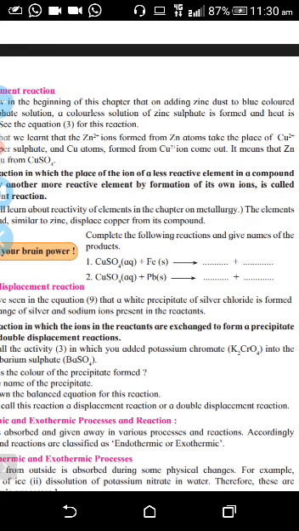You can take another example that is also shown, copper sulfate plus Pb. So any metal you take, Pb is lead, then you can take zinc or any other metal. Okay, so one example we have done of copper sulfate plus Fe. Same way copper sulfate plus Pb. Pb is the lead, that is also positively charged. Copper is positively charged. Sulfate is negatively charged. So this sulfate will combine with the lead, and what is formed is PbSO4, and copper will be displaced.